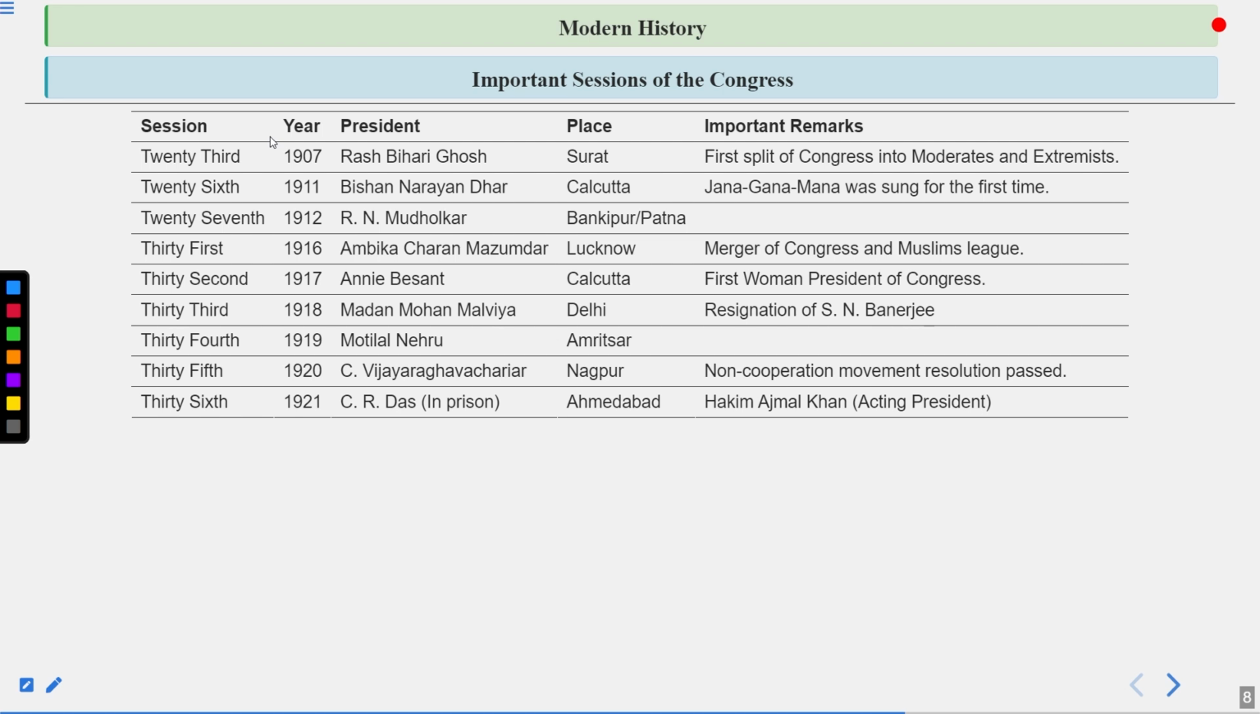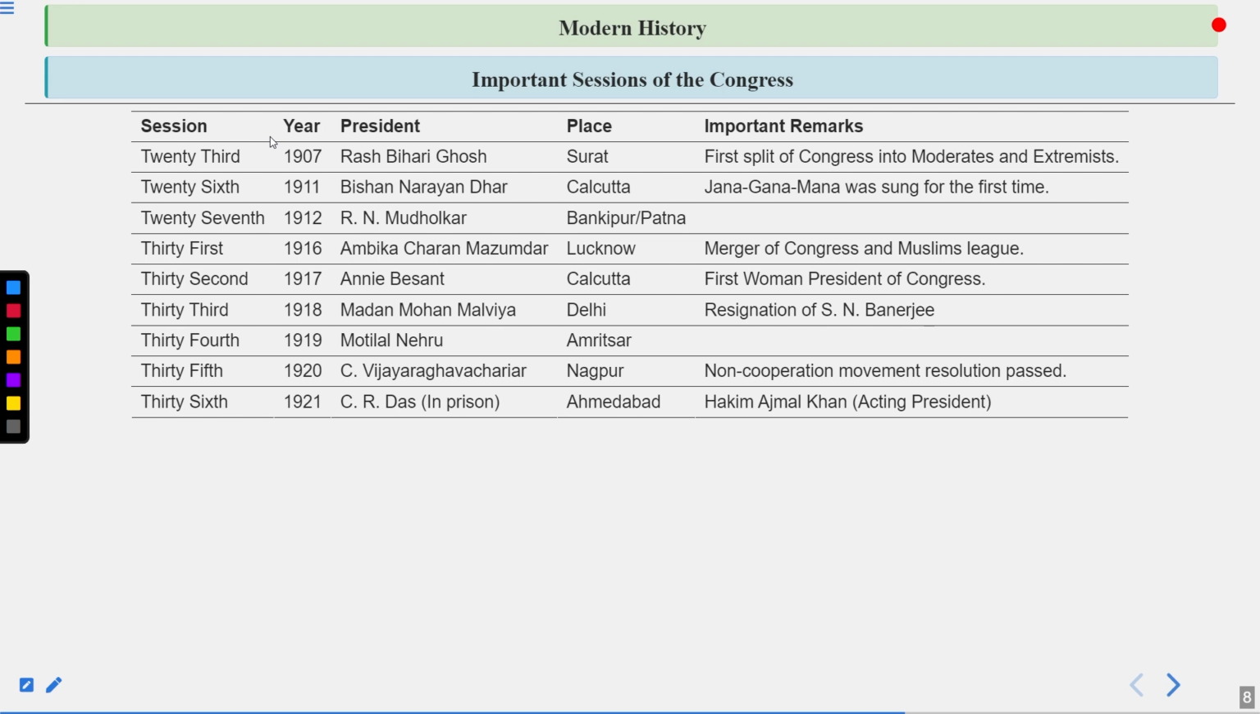Then in 1918, Madan Mohan Malviya in Delhi became the president of the Congress. He became the president after the resignation of S.N. Banerjee. The full name was Surendranath Banerjee, and Surendranath Banerjee is famous for the Swadeshi movement that happened in 1905 after the partition of Bengal. Then the 34th session, 1919, Motilal Nehru became the president. Motilal Nehru was the father of Jawaharlal Nehru, we all know, and he became the president at Amritsar.